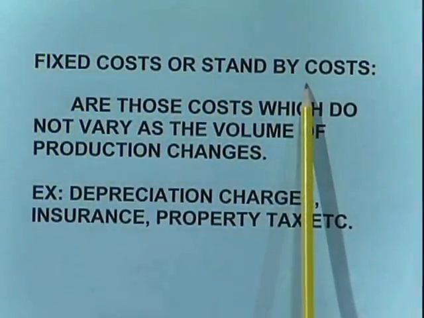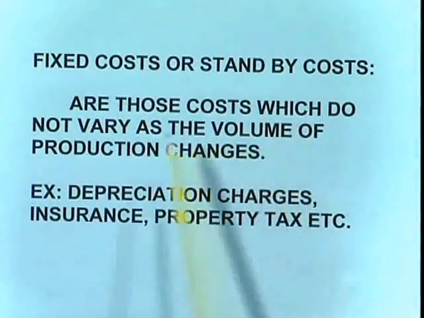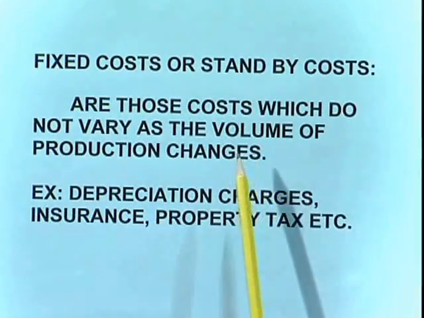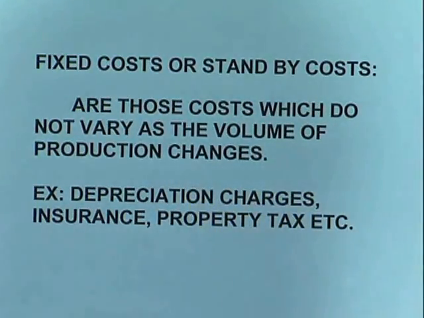Next we will come to the fixed cost. So what is fixed cost? Fixed cost, or standby cost, are those costs which do not vary as the volume of production changes. For example, let us take a particular house which is being given for rent. Rent is fixed at 2000, whether it is 200 people, 2 people, 3 people or 4 people, the fixed cost is the same.